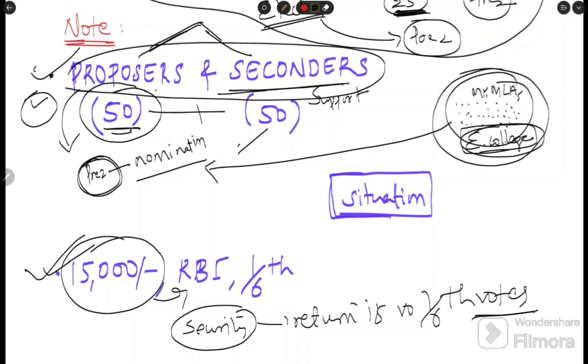To remove non-serious candidates. If these conditions were not there, everyone would file a nomination, even without any support, creating a disturbance and a hurdle to the election. That's why.